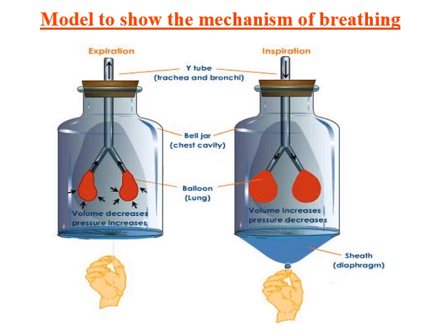So during expiration, or exhaling carbon dioxide-rich air, volume decreases, pressure increases and air leaves the lung. And during inspiration, the volume of the lung, or in this case the balloon, increases, pressure decreases and air from outside enters through the nostril or nasal cavity.